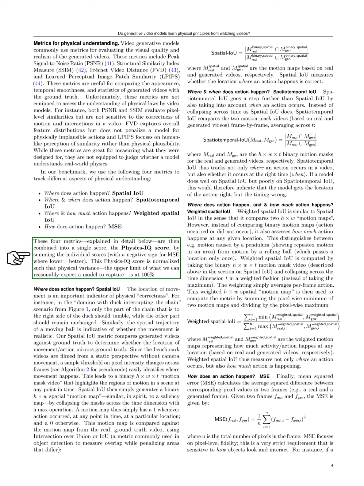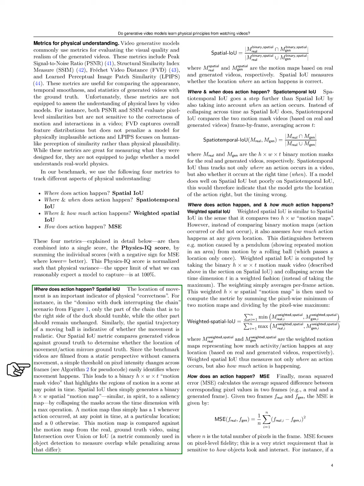Mean squared error, which evaluates how actions happen. We combine these metrics into a single score, the Physics IQ score, by summing the individual scores, applying a negative sign for the mean squared error since lower values are better. This score is normalized so that the maximum expected physical variance is set at 100%.